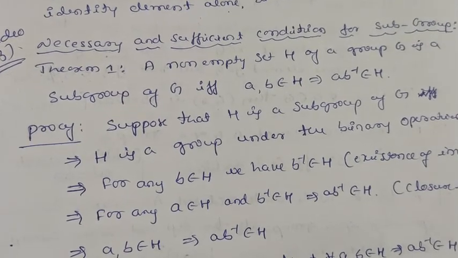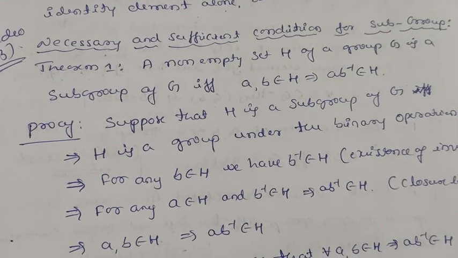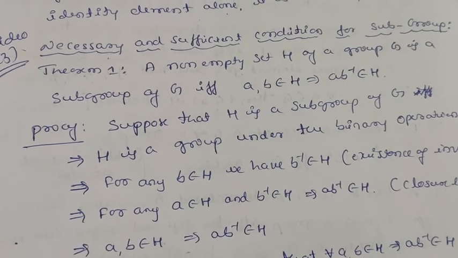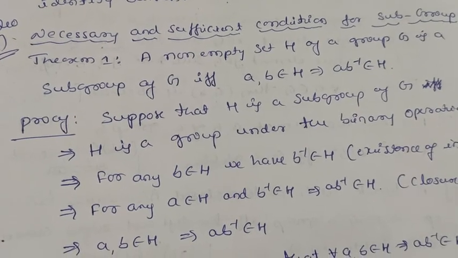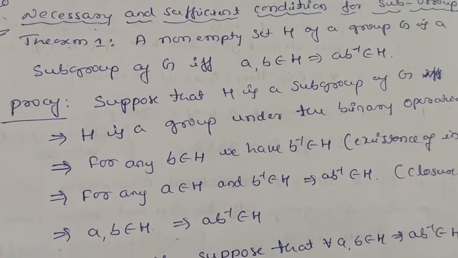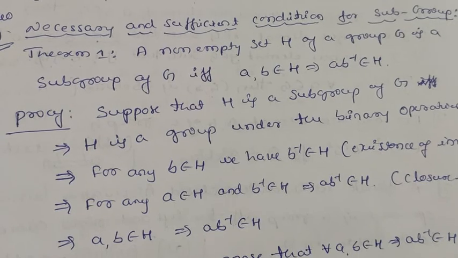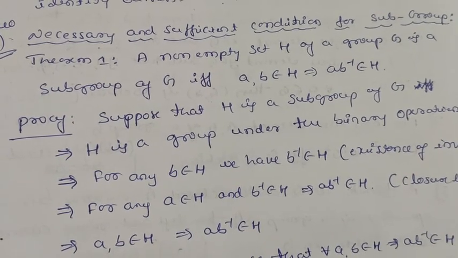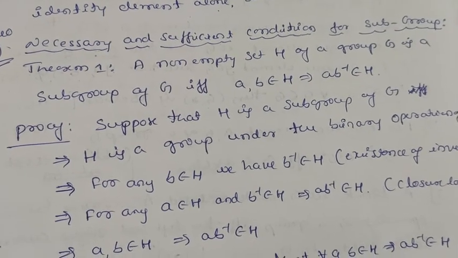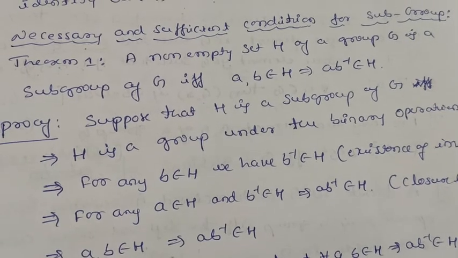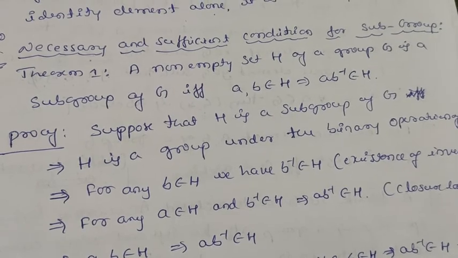We know the definition of a subgroup: a non-empty subset H of a group G is said to be a subgroup if it satisfies all four laws of a group. That is, it should satisfy closure law, associative, identity and existence of inverse. Here the necessary and sufficient condition means that if it satisfies only this condition, if a, b belongs to H, ab inverse belongs to H, then the given non-empty subset H is a subgroup. This is the necessary and sufficient condition.